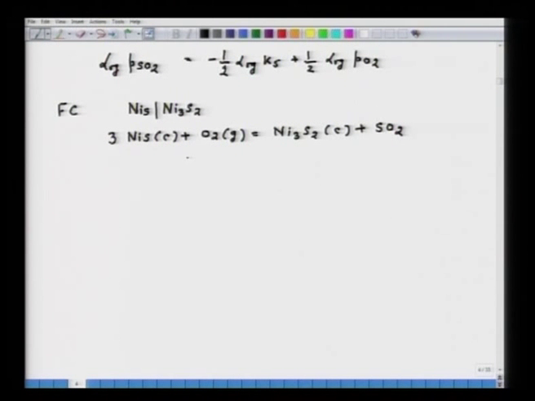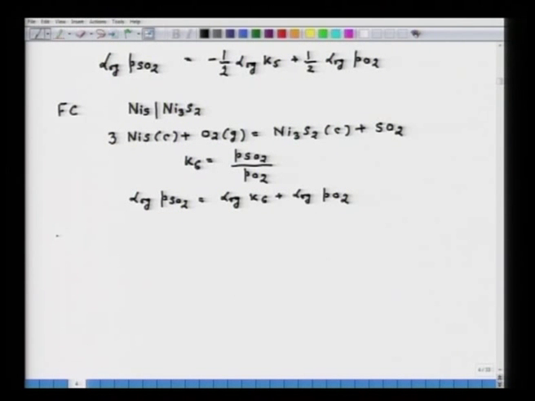So, we can write down log of K6, that will be equal to PSO2 upon PO2. So, log of PSO2 will be equal to log of K6 plus log of PO2. That is how the equilibria between NiS and Ni3S2 goes.